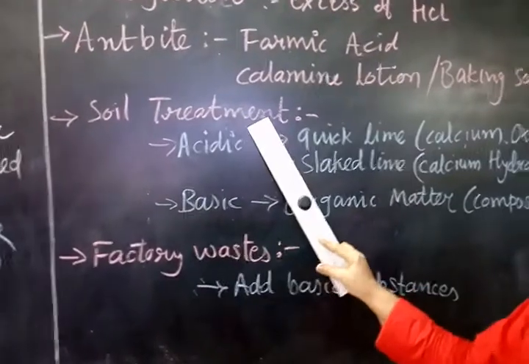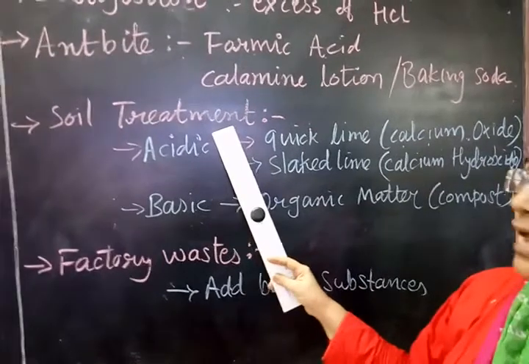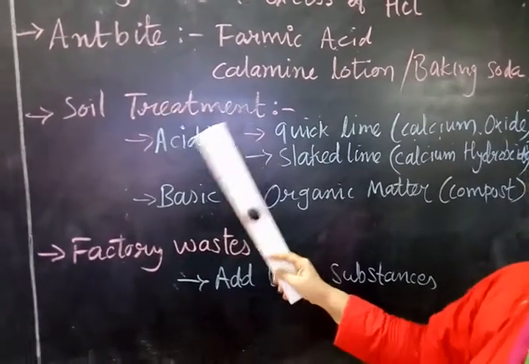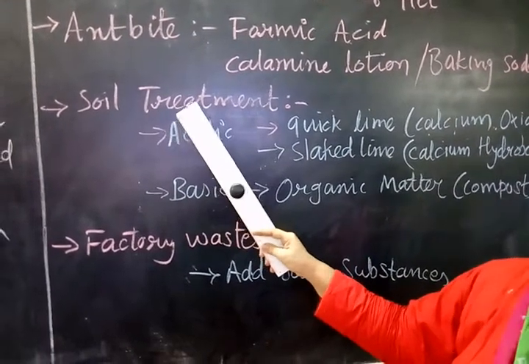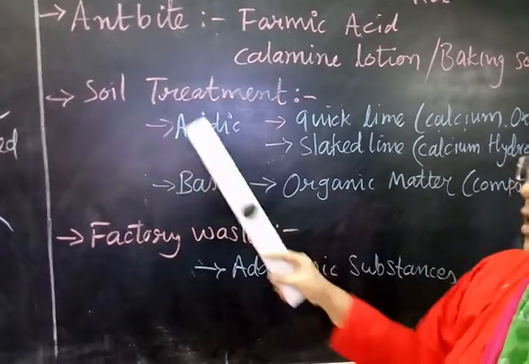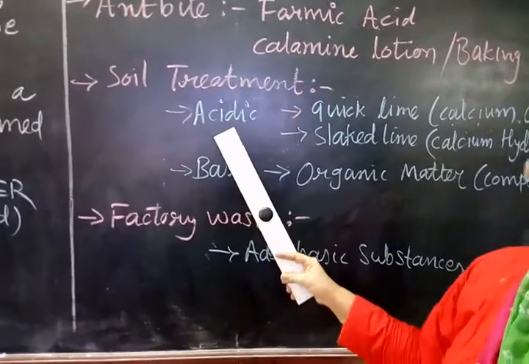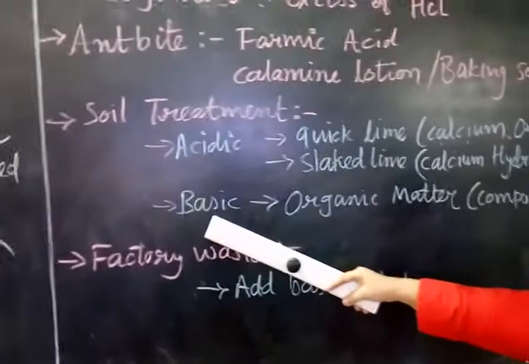Next one is soil treatment. Mainly farmers use this treatment. Sometimes soil becomes too acidic or too basic.